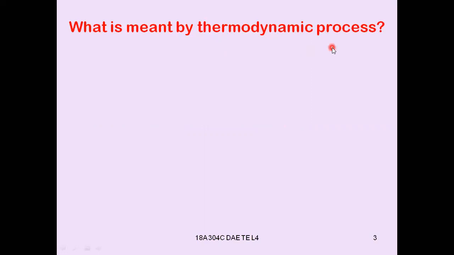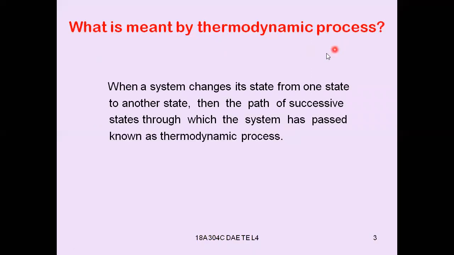What is meant by thermodynamic process? When a system changes its state from one state to another state, then the path of successive states through which the system has passed is known as a thermodynamic process. State is nothing but the condition of a system.